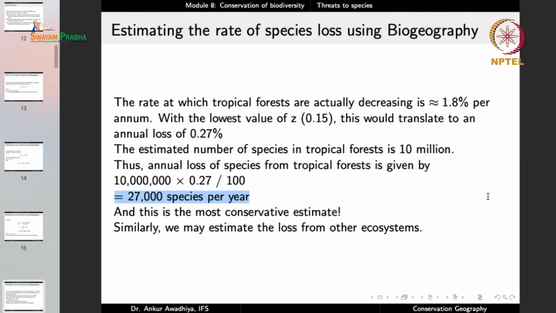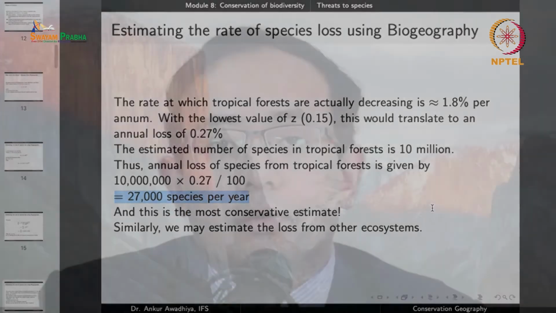And this is only in the case of the tropical forest. We have so many ecosystems that we are destroying. And so the number of species that we are losing every year is very high. Now, in a large number of cases, we do not even know which are the species that are getting lost. Because even before we have had a chance to observe the species, document them, even name them, they have become extinct.